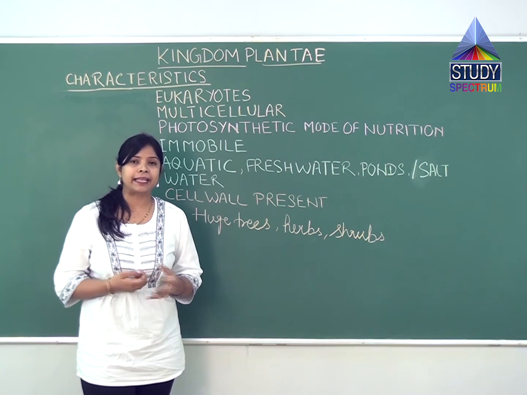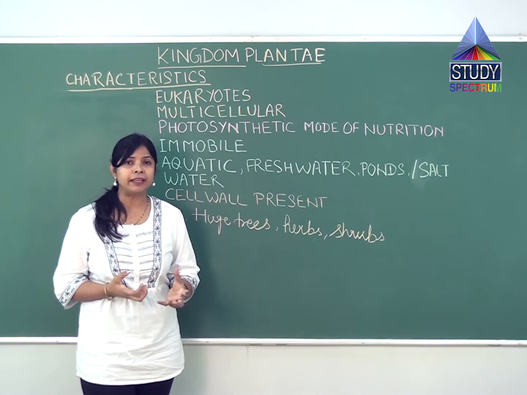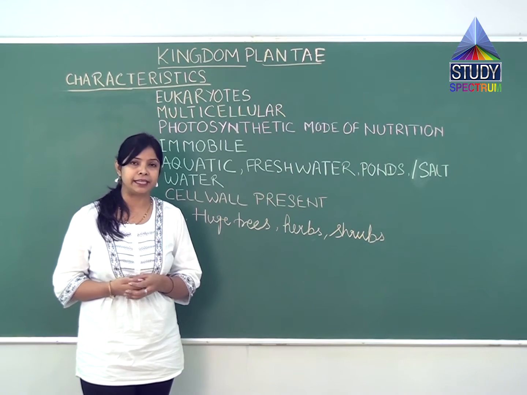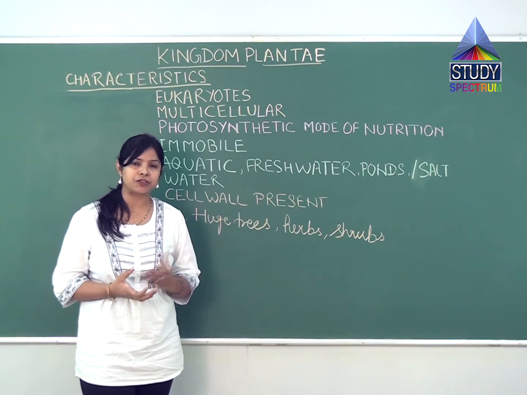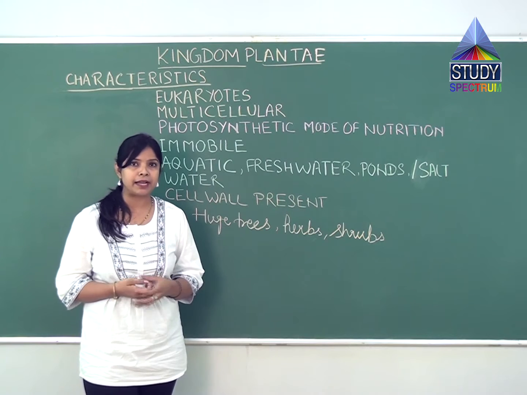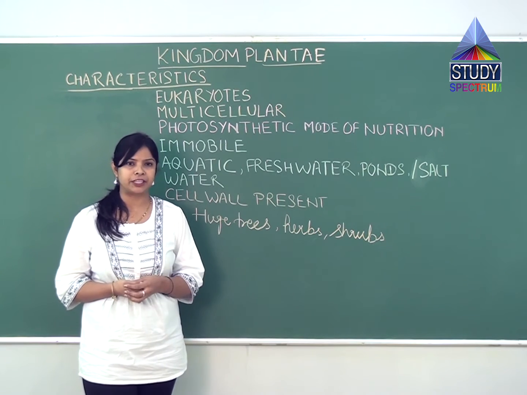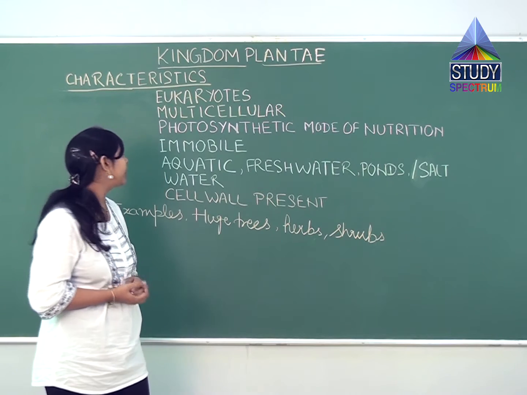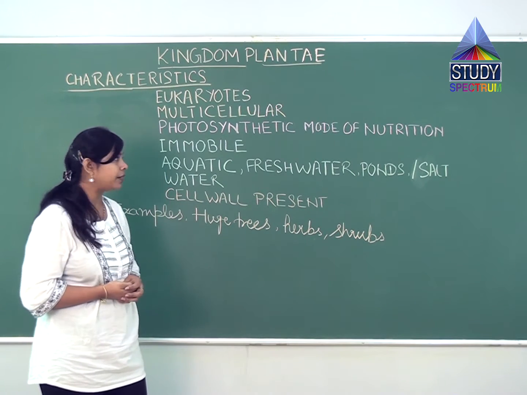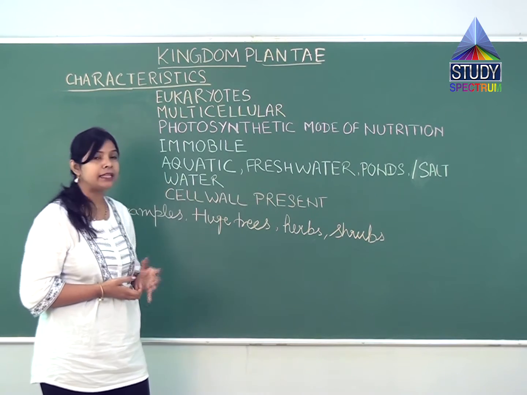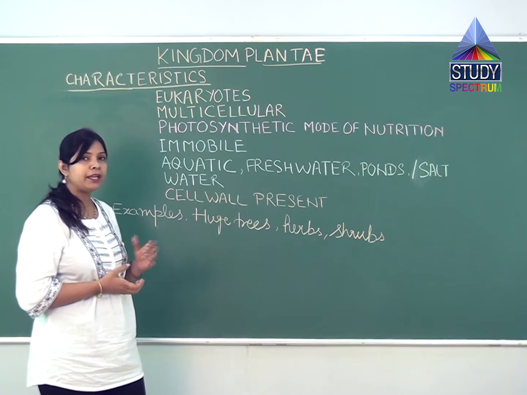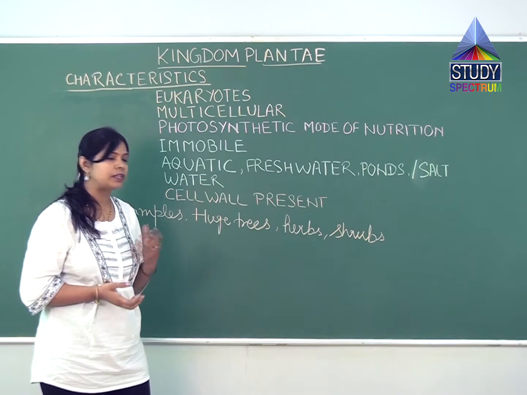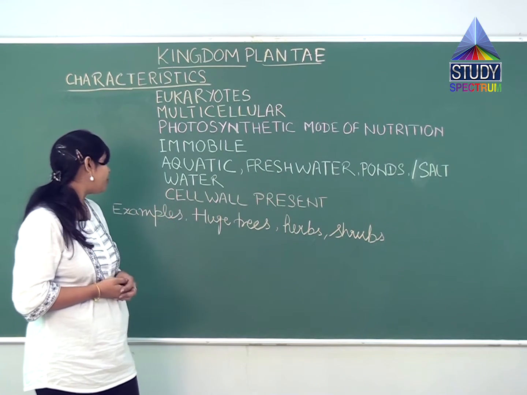So what are the characteristics that qualify them to be part of Kingdom Plantae? There must be some common characteristics. So what are those common characteristics? They will be eukaryotes, they will be multicellular, and they will show a photosynthetic mode of nutrition, they will be immobile, they may be aquatic, in fresh water or salty water, and a cell wall is present.